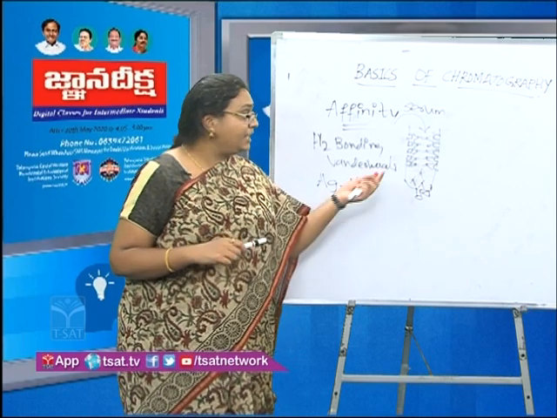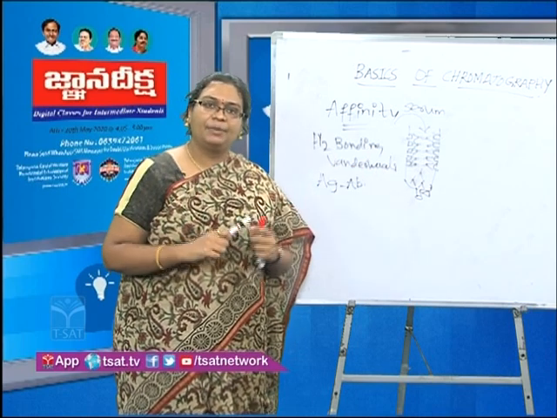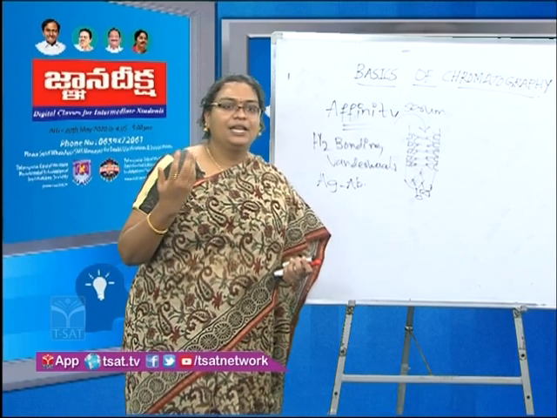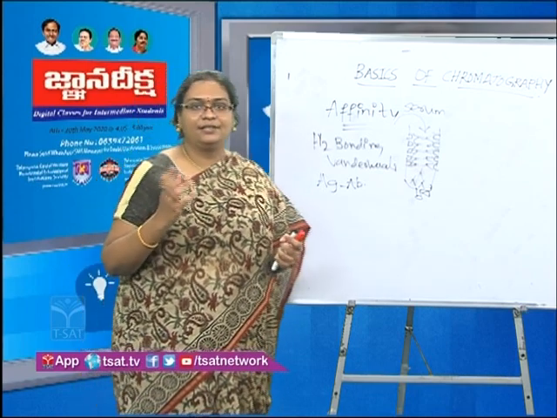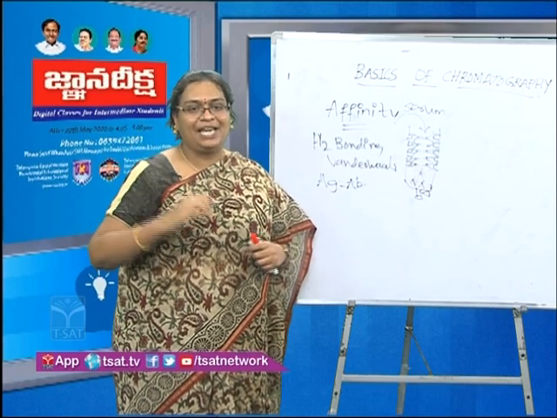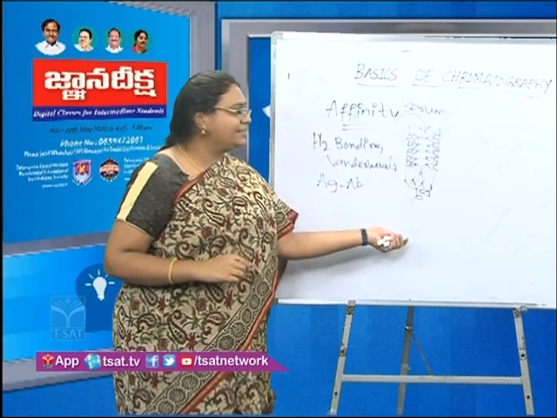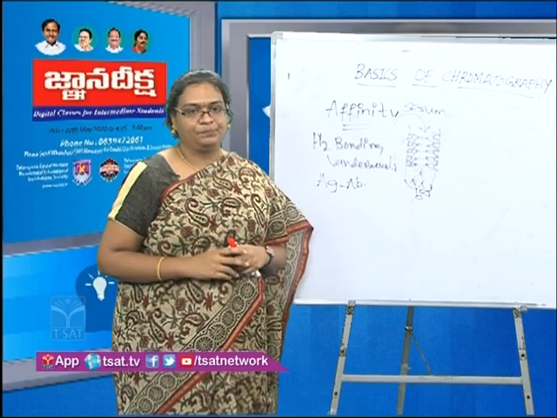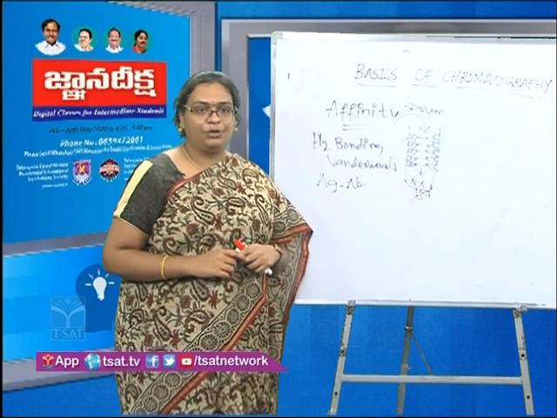Okay, they got fixed there. How do you separate them? Either by changing the salt concentration, gradually increasing the salt concentration, or by decreasing the pH, and thereby you can get these antibodies into the solution. So this is about affinity chromatography.